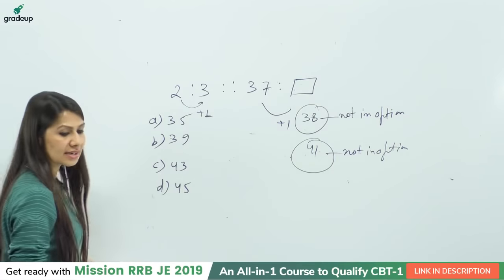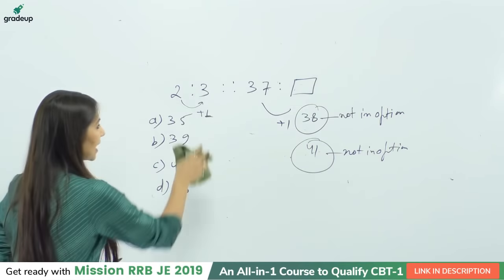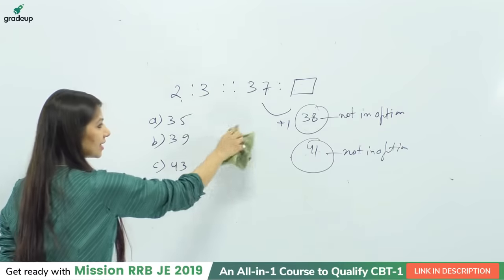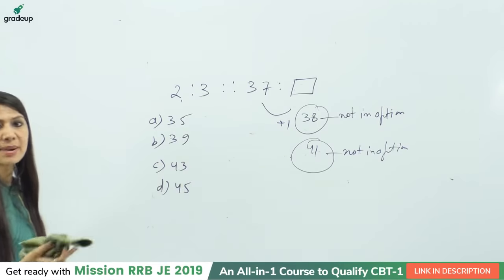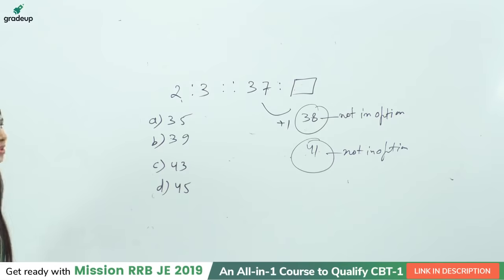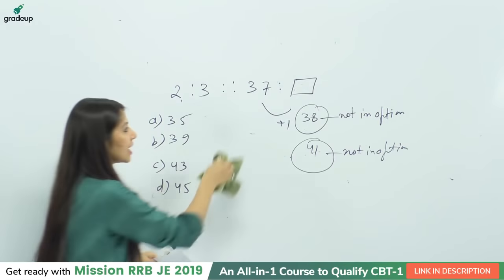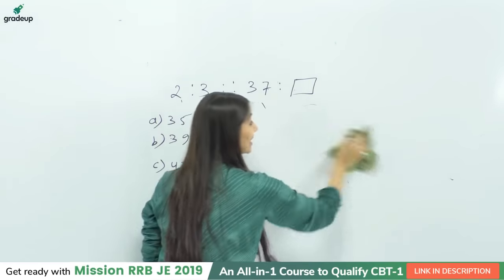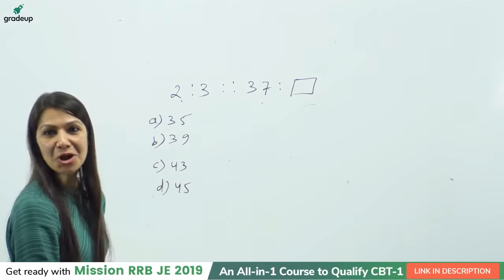Now what can be the next thing? You can check, student, that 38 and 41 both are correct. But as it is not given in the option, we need to check once again. Now why is the answer not coming right? One of the students says, why is the logic not working?